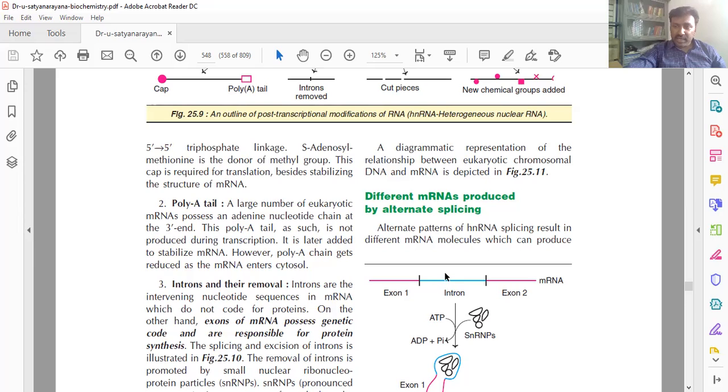The nucleotides are there, but they do not produce any protein. They are just intervening nucleotides. So whatever exons are there, they produce the protein. This exon and this exon produce the protein. So these introns are all removed